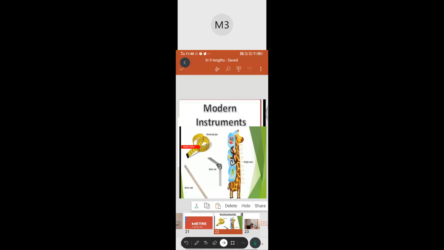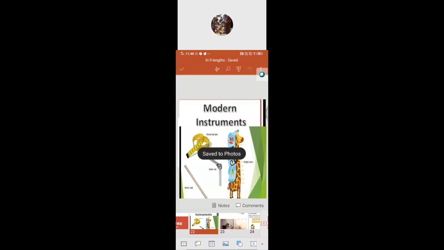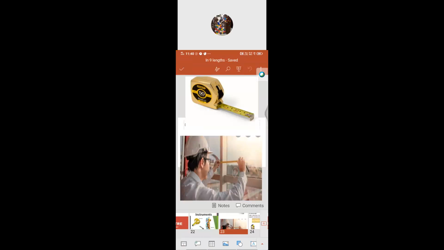So listen now. Can we use a measuring tape for the body? How can we measure the size of our body parts? Yes, we can use that one to measure size. Height charts. Which one do you want? Second. The meter rod is used by engineers when building a house. When building a house, we can use that one.